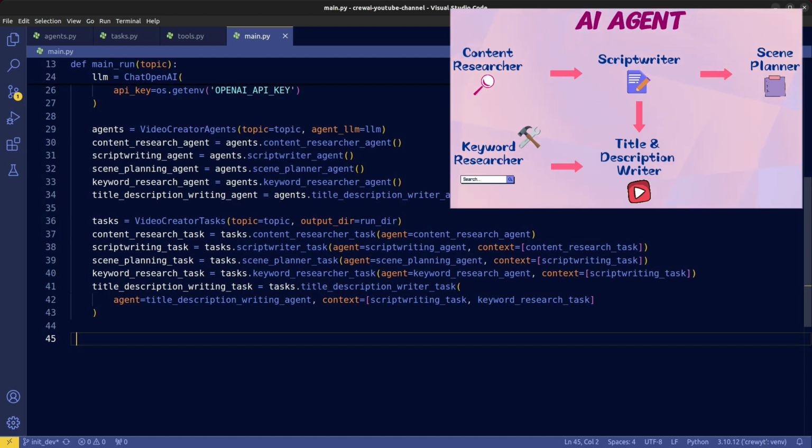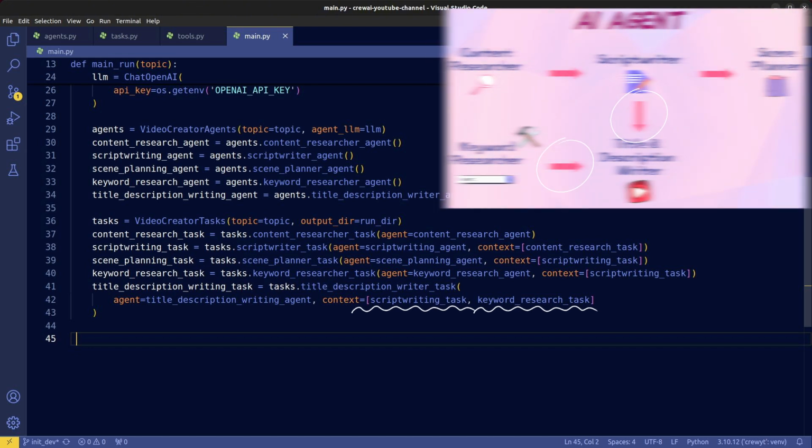Finally, we feed the outputs from both script writing and keyword research tasks as the context of the title and description writing task.